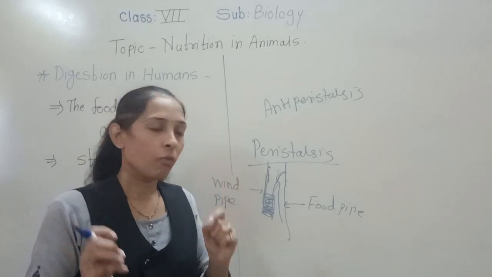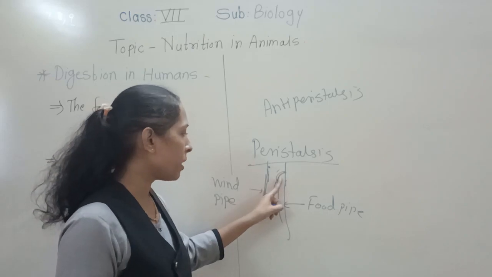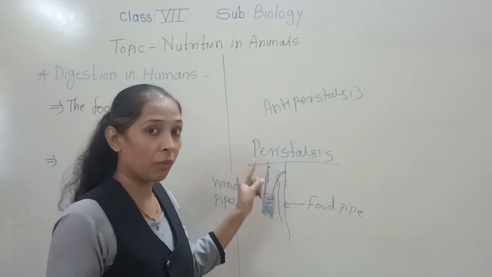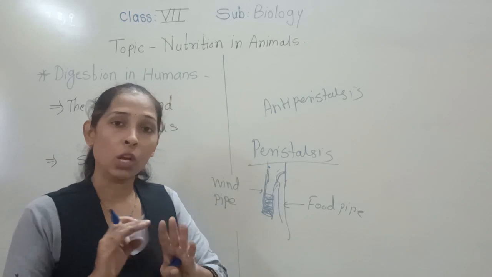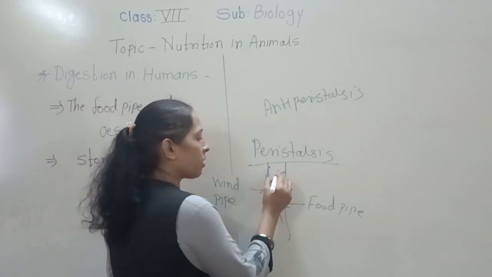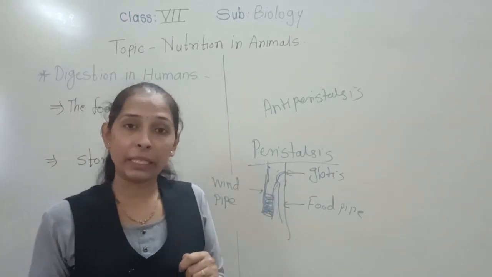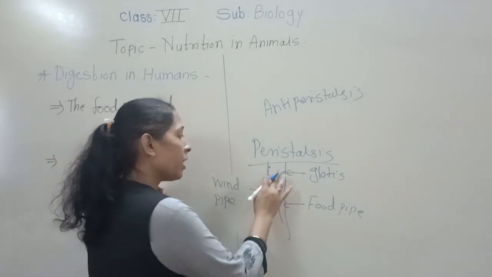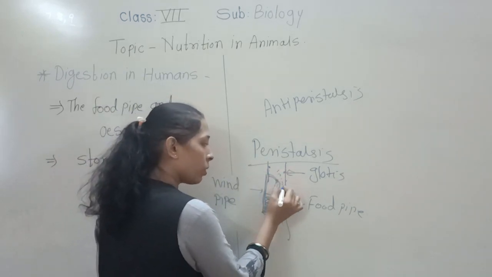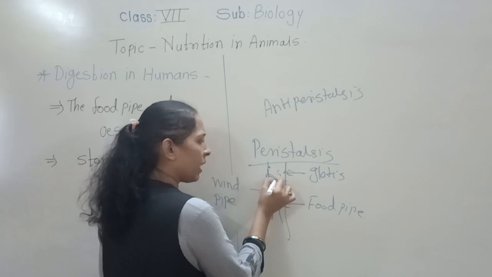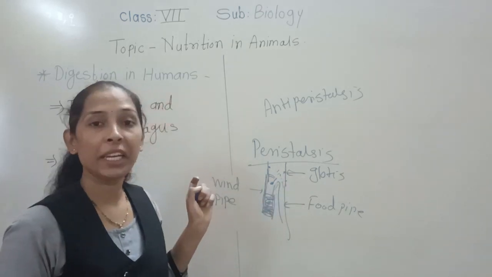Okay, so in this way, if the food pipe is working, then the windpipe is closed. If the windpipe is working, then the food pipe is closed with the help of one flap-like structure. So the next point: because of the hurry, sometimes instead of the food particle going into the food pipe, by mistake it enters into the windpipe.